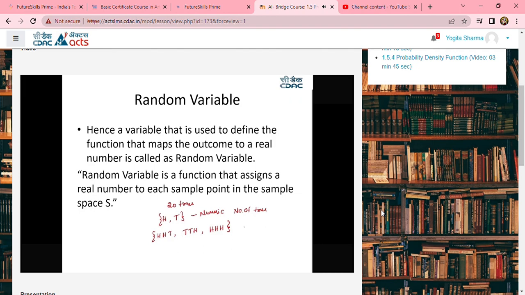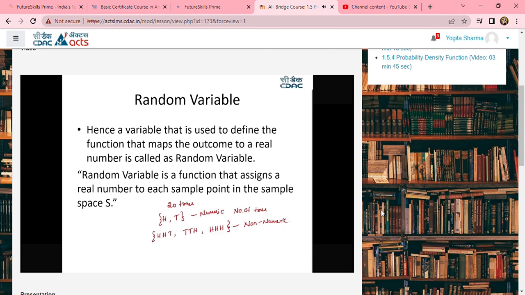Right? At least there is a chance of occurrence of an event for at least 1. So this is non-numeric because I have a sequence of these particular events. So here I'm not taking the number of times, I'm taking at least 1 time. So when I toss a coin 3 times, at least 1 time it should be a tail. Right? So if you see here, I'm taking a sequence of the events. That defines numeric and non-numeric.